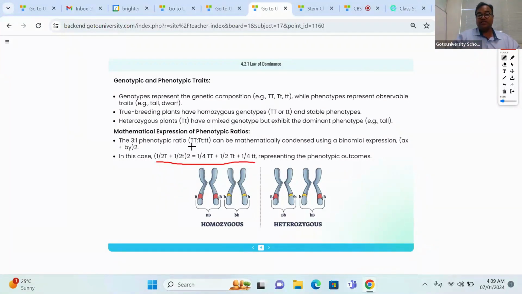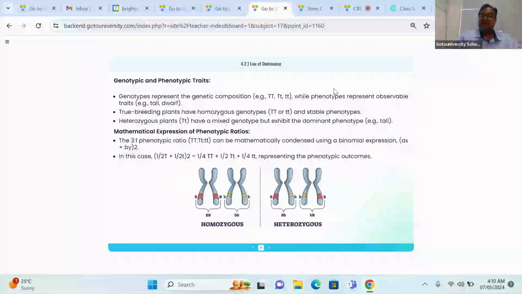So we got this many genotypes or phenotypes. Capital T capital T, capital T small t, and small t small t. We got three important genetic varieties, but we got two different types of tall. Why are they called two different types of tall? This capital T capital T is the same allele, that is homozygous. This capital T small t is what?